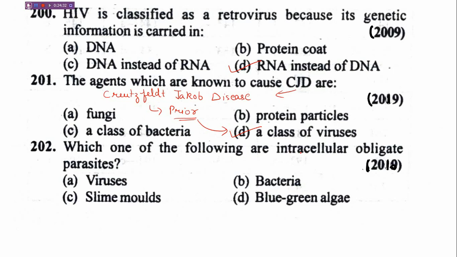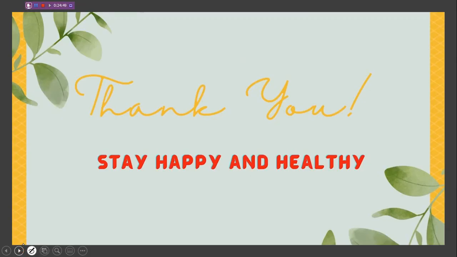Next question, which one of the following are intracellular obligate parasites? We already know what are obligate parasites. We have seen in the previous video. Options are virus, bacteria, slime molds, blue-green algae. So the correct option is A, viruses.